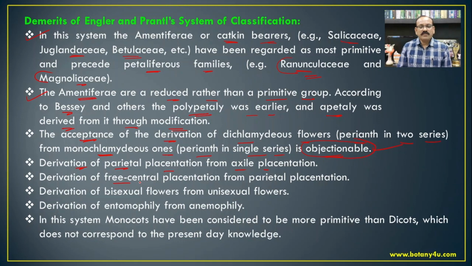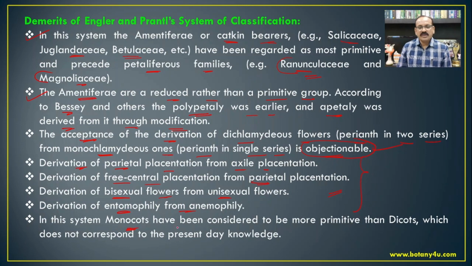Then derivation of the parietal placentation from the axile placentation. Then derivation of the free central placentation from the parietal placentation. Then derivation of the bisexual flowers from the unisexual flowers. Then derivation of entomophily from anemophily. And all these things during the course of the evolution of the angiosperms are in a reverse condition, and hence all these are doubtful with respect to the phylogeny of the angiosperms.